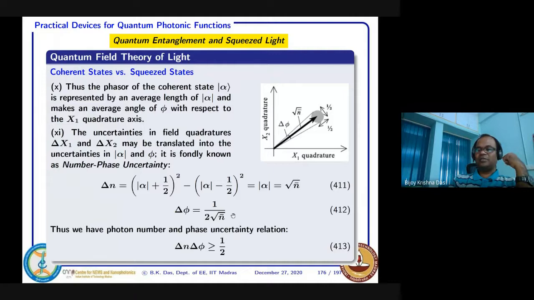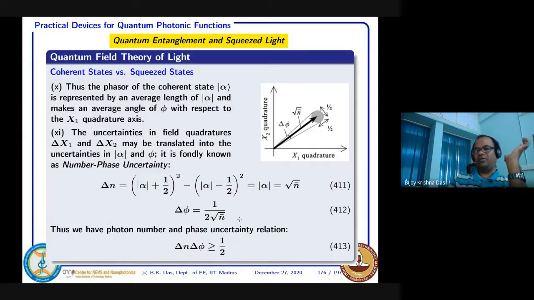We know that this half is coming because we have considered the quadrature uncertainty to be minimum. Delta x1 multiplied by delta x2 is equal to 1 over 4. So from that point of view, we are getting delta n times delta phi equal to half. But normally uncertainty can be more than that. So that's why the minimum will be half. It will be more than this. Minimum uncertainty will be half, delta n delta phi will be half. So this is the situation for the coherent state.